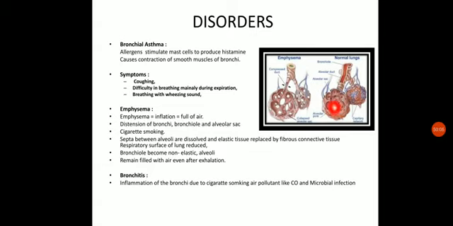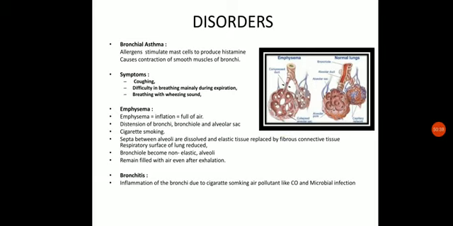So here you can see this is a normal lung where the proper septa are observed within the alveoli, within the alveolar sacs. While in the case of emphysema, such lungs are filled with air, and they will not have the alveolar sacs present. The alveolar sacs will be dissolved, while the alveolar wall loses its elasticity and is replaced by fibrous connective tissue, which will break down when used further.